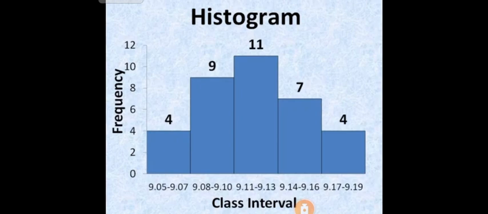For the class interval 9.5 to 9.7, the frequency is 4, so we mark a bar up to 4. For the class interval 9.8 to 9.10, the frequency is 9, so we again create a bar for this, and so on. So this is the way you can create a histogram for a given grouped or ungrouped frequency data.